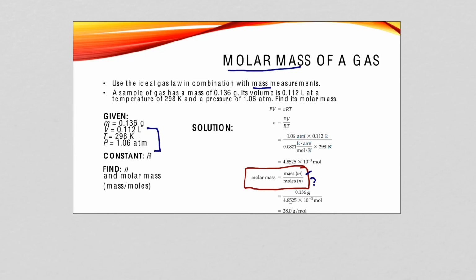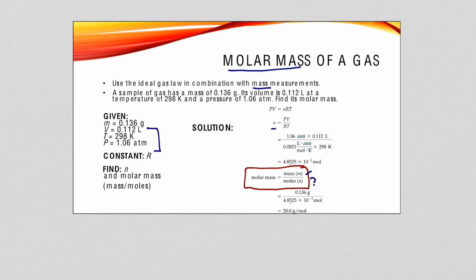So if we rearrange the ideal gas law to solve for n, we get PV over RT. We simply plug in our values of pressure and volume. We plug in our gas constant, our temperature. We cancel out our units, and we see that the only units that are left are moles. This is going to be the units of our answer. So we do our math, and we end up with 4.85 if we stop at 3 significant figures, times 10 to the minus third moles.